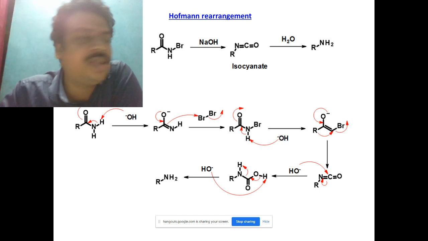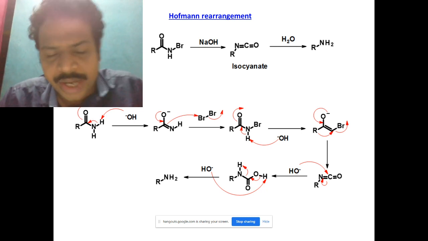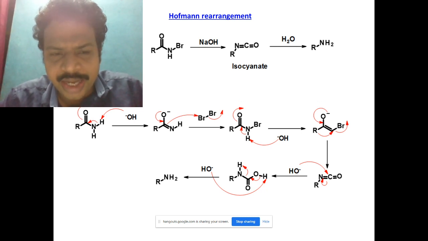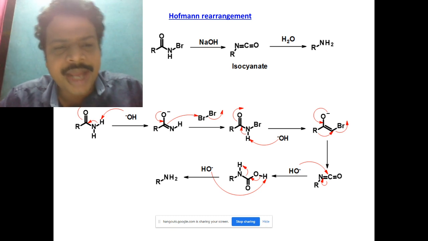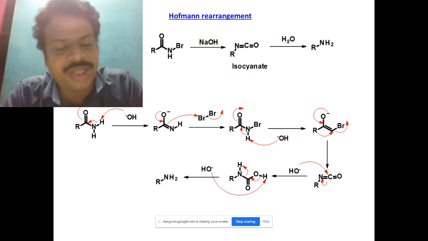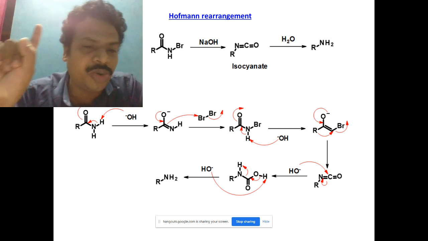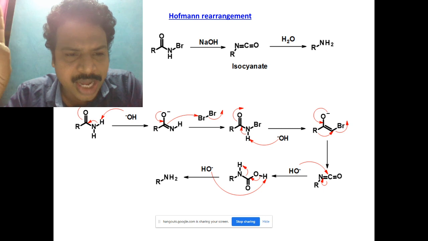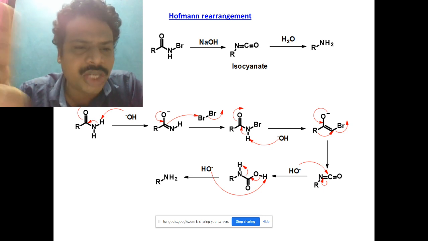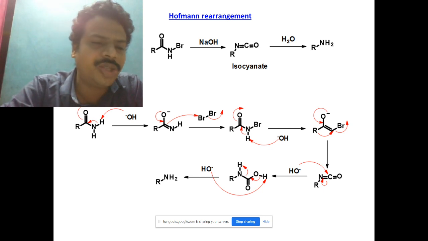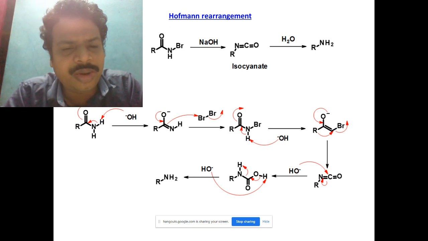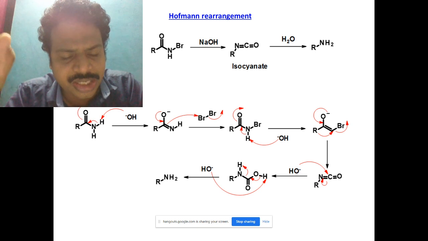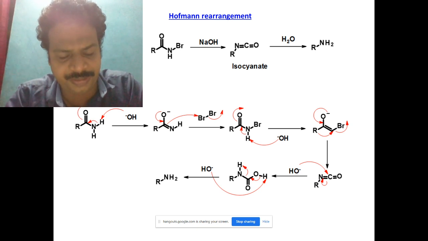I'll explain again. Please look carefully. The first step is the abstraction of proton. The reaction of the amide with base OH minus, thereby the abstraction of proton takes place. So the nitrogen sigma bond starts to move inside, and the carbon oxygen pi bond goes upside. So thereby you will get the second structure just as you see on the screen.